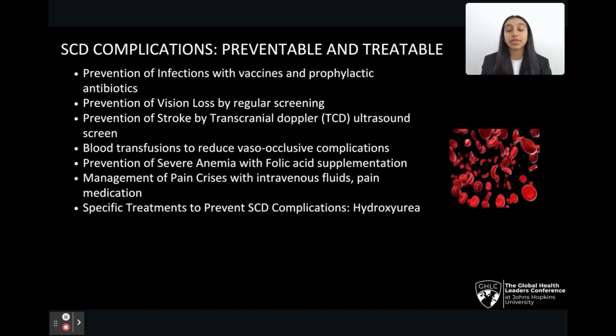The complications of sickle cell disease are preventable and treatable. Infections can be prevented by the use of vaccines and prophylactic antibiotics. Vision loss can be monitored by regular screening. Strokes can be prevented by early ultrasound screens. Blood transfusions can be given to reduce vaso-occlusive complications. Severe anemia can be prevented with folic acid supplementation.